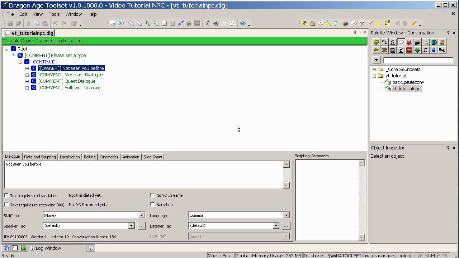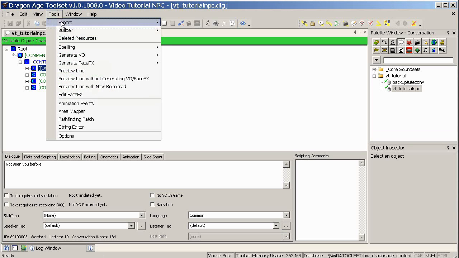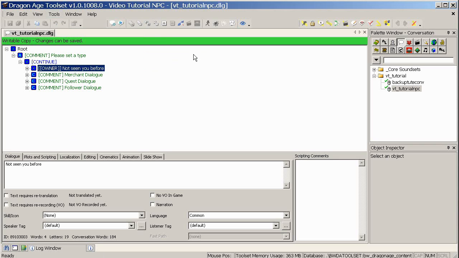Okay, so I've restarted my Toolset now and I've opened up my conversation again. Now, ordinarily you would have voiceover for every line, but I've only got it for the one, so be aware of that. We'll now use Generate VO and Generate VO Local.